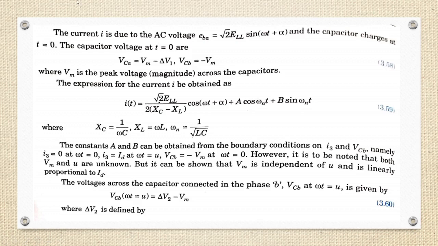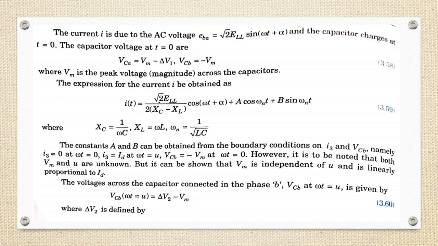Expression for current I can be obtained as I of t equal to root 2 ELL by 2 (XC minus XL) cos(omega t plus alpha) plus A cos omega n t plus B sin omega n t. XC is 1 by omega C, XL is omega L, omega n is 1 by root LC. Constants A and B can be obtained from the boundary conditions on I3 and VCB, namely I3 equal to 0 at omega t equal to 0, I3 equal to ID at omega t equal to U, and VCB is minus Vm at omega t equal to 0. However, it should be noted that both Vm and U are unknown, but it can be shown that Vm is independent of U and is linearly proportional to ID.